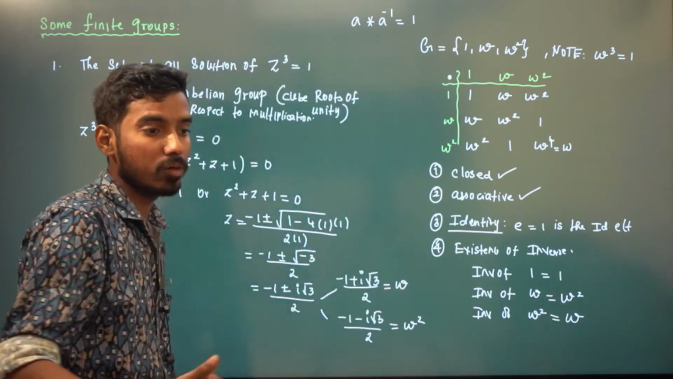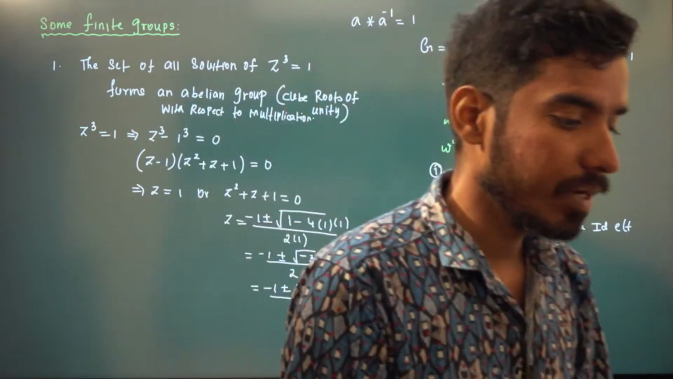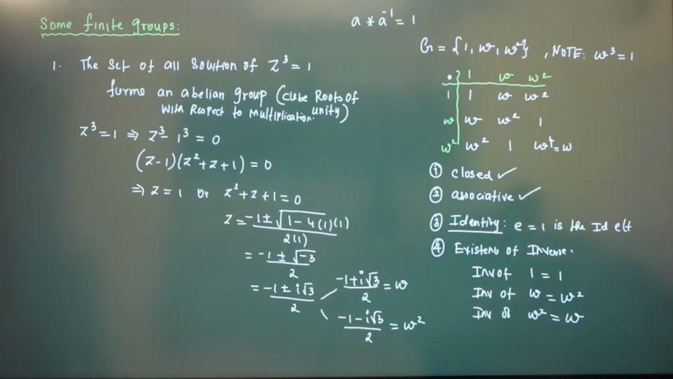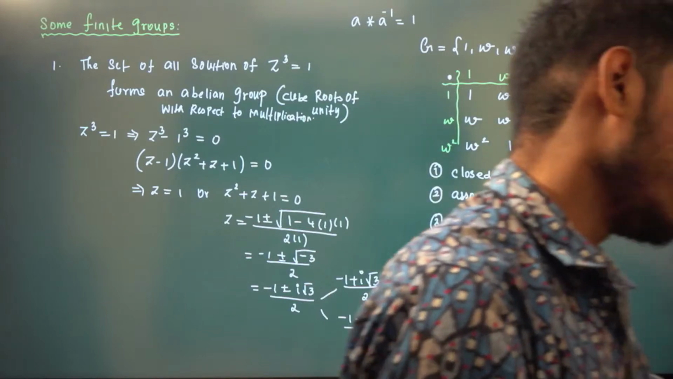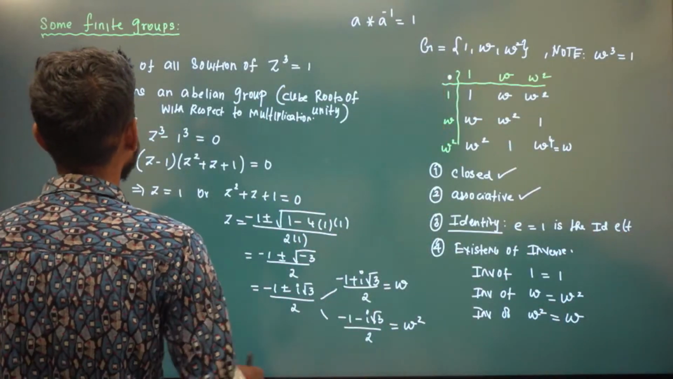So you need to write down the inverse for each element if it is finite. Is it clear? 1 into 1 is 1. Omega into omega square is 1. Omega square into omega is 1. So you need to write down the inverse for each of its elements. Is it clear? So this is an example of a finite group, because you can see the set G consists of only 3 elements here, right? And similarly, you can also construct a group G with 4 elements.